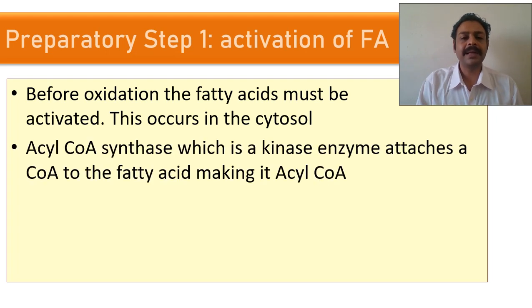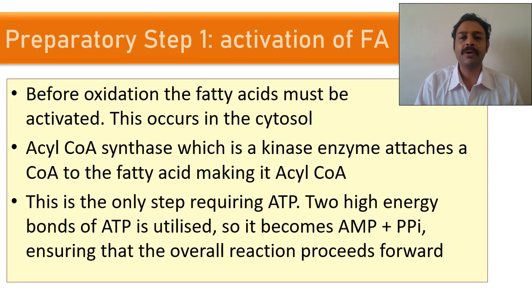It happens in the cytosol. Just attach CoA to the fatty acid. Now it becomes an activated fatty acid. It has to undergo beta oxidation. Acyl CoA synthase adds CoA to the fatty acid. It becomes acyl CoA. And it requires 2 ATP. That is, 1 ATP becomes pyrophosphate. That means 2 ATP molecules are utilized.